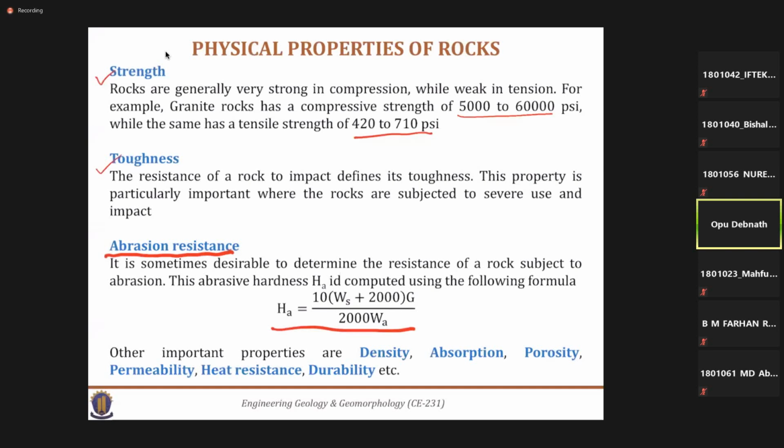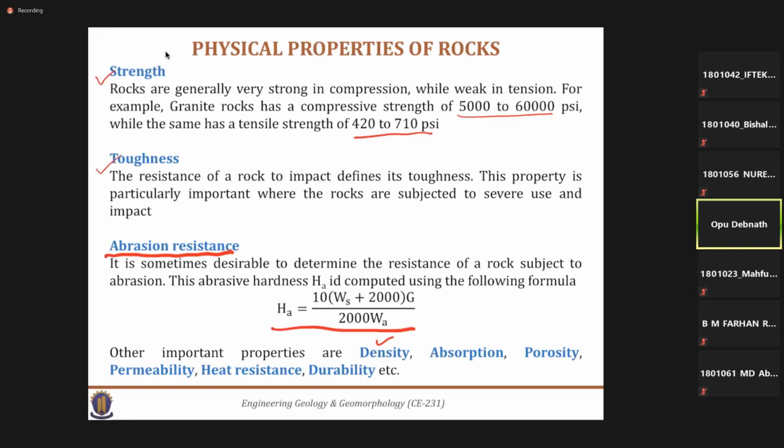And some other important properties. The first one is density. The density calculation is very easy. If you take a solid rock, you take its weight and its volume by some volume displacement method, or if it is in a regular shape, you can simply calculate the volume by taking its dimensions. Suppose it is a cubic shape, if you measure all its dimensions, you can simply multiply them to get the volume. For irregular shapes, we can calculate the volume by submerging it in water. That means the water displacement method.